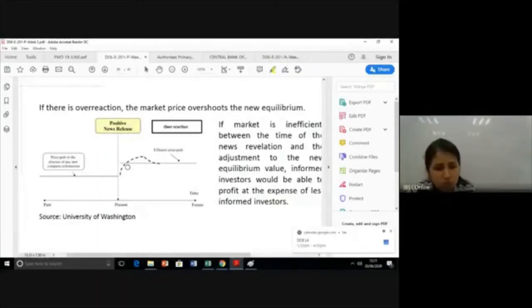Okay. Now overreaction to a positive news: if there is overreaction, the market price overshoots the new equilibrium. Okay, it immediately overshoots. Now at this time again, assume it's 10 rupees. We assume the efficient price to be 20. Because the information is out, people are so impressed by it, the price shoots to 30 rupees. Assume that this peak point is 30 at this level. It shoots up so much to 30 rupees.